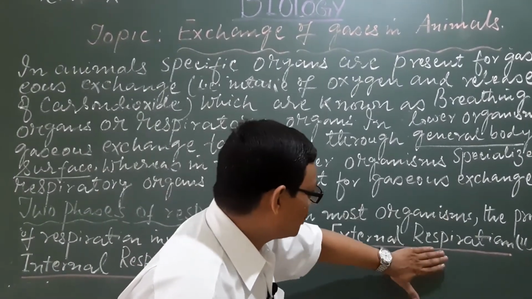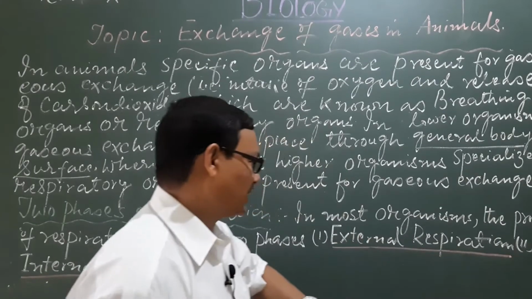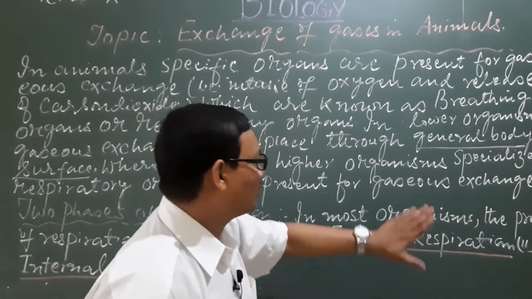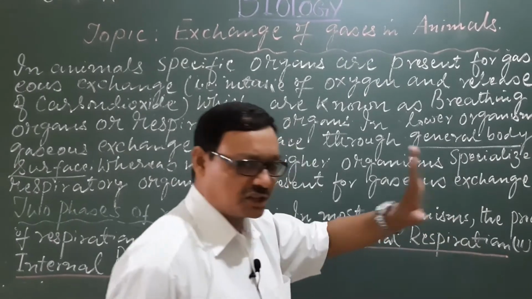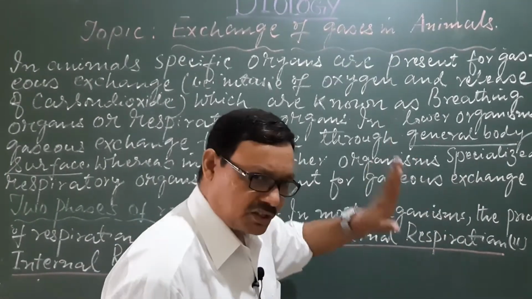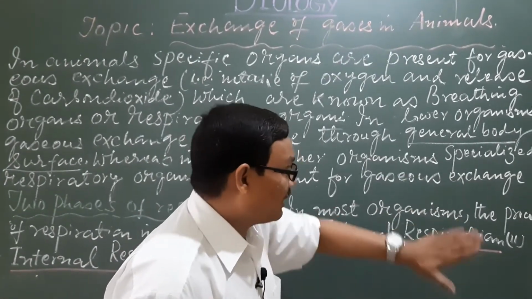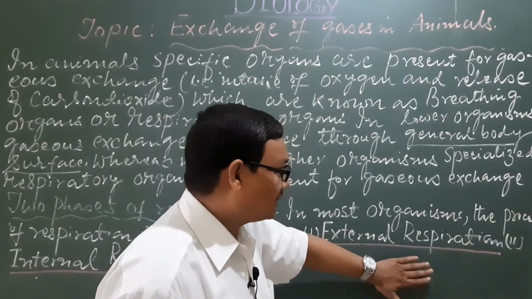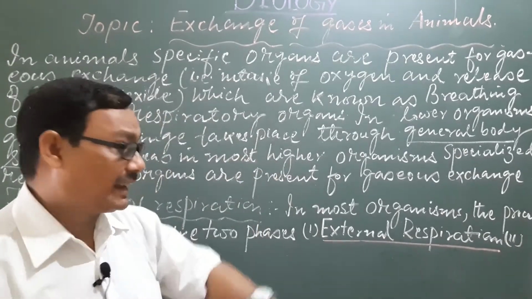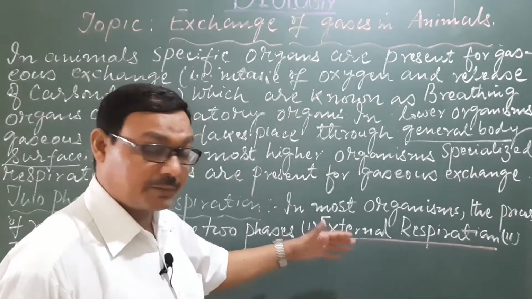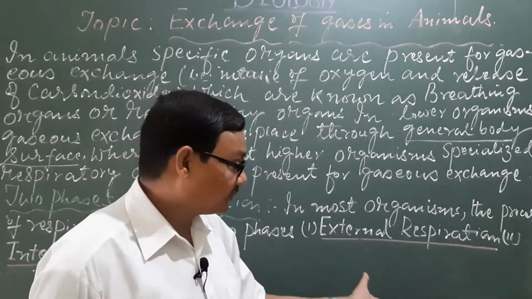When we talk about external respiration, we are talking about the gaseous exchange between the respiratory surface or breathing organs and their environment, like atmosphere, air or water.